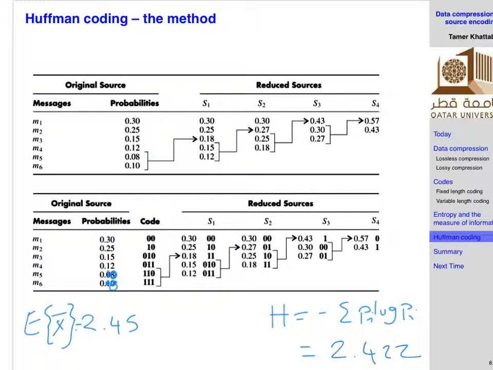And the other important thing, if for some reason you found that this is smaller than this, then know that you have made some mistake. Cannot be. The expected code length, the expected length per symbol, cannot be smaller than H of X. H of X is the minimum limit. So you cannot do something smaller than that, except if you did a fake code. So a code that is neither unique nor prefix-free or whatever, right? A code that does not work in the first place, okay? And you thought that you have broken the barrier, okay?